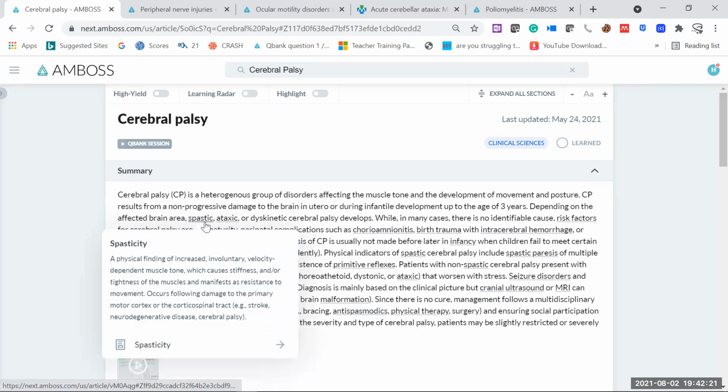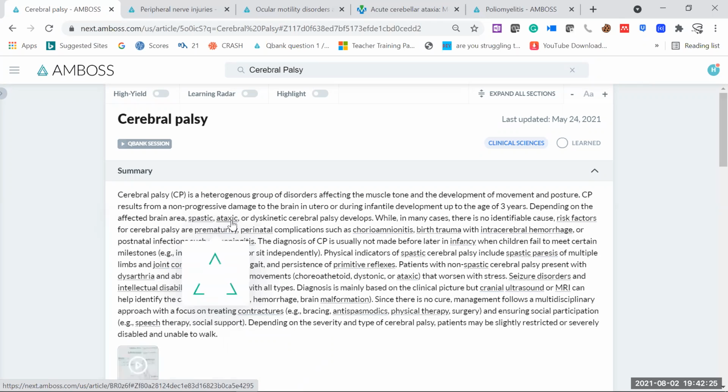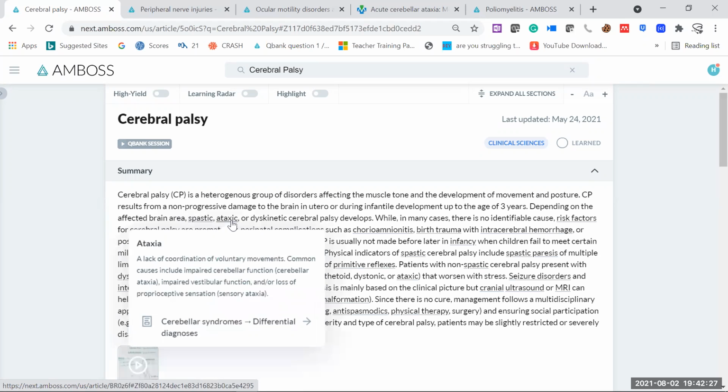So you can see some involuntary movement, that is called spasm, spastic movement. Then ataxic means a lack of coordination of voluntary movements. So in the case of a spastic, you have involuntary movements. Involuntary movements means movements which you cannot control, a baby cannot control his movement. But if the voluntary movements are there but they are not coordinated, we can say this is the ataxic type of cerebral palsy.